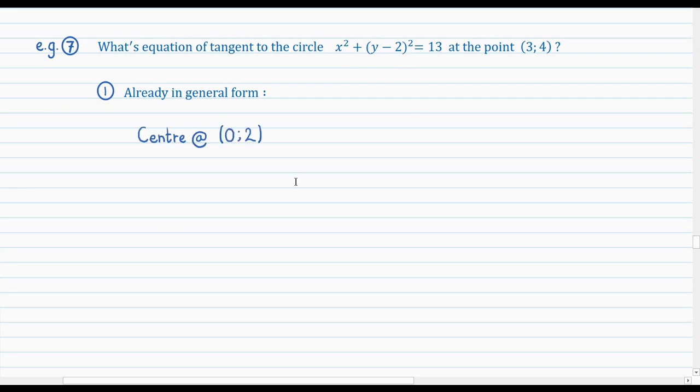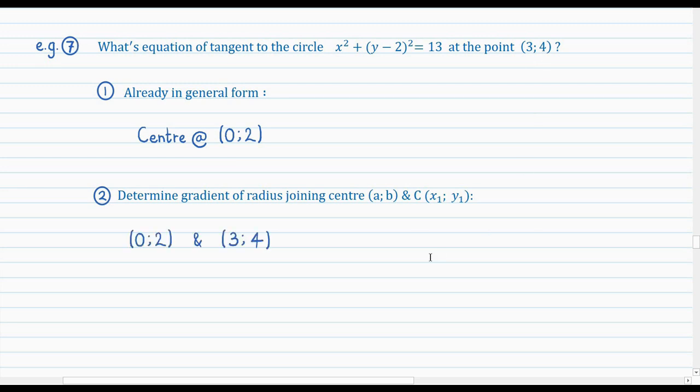The next step was determine the gradient of the radius joining the center point and the point at which the tangent touches the circle. So the two coordinates of interest are (0, 2) and (3, 4). Then just calculate the gradient as usual, finally giving the gradient as 2 over 3.